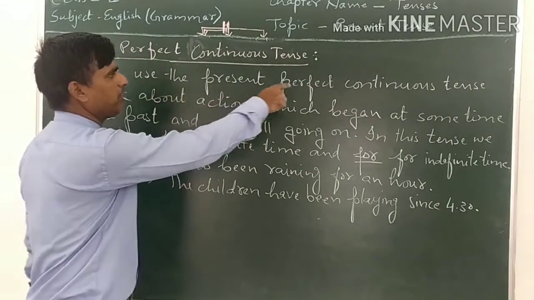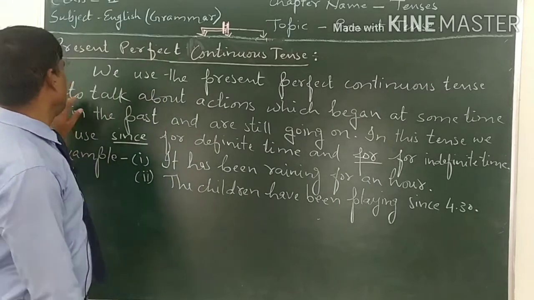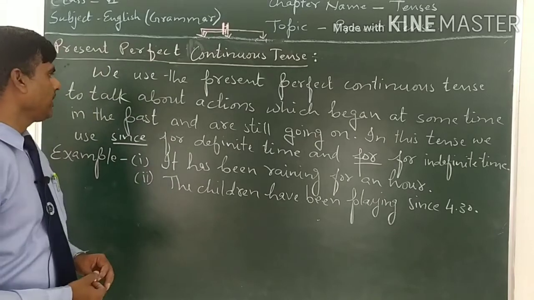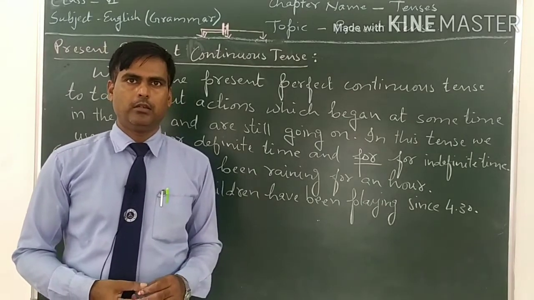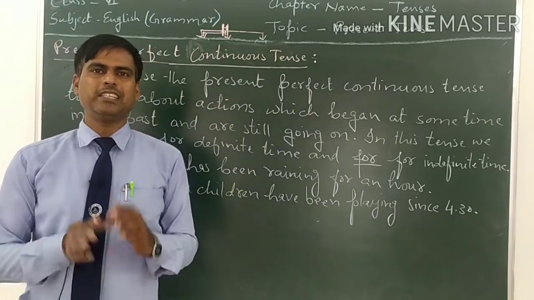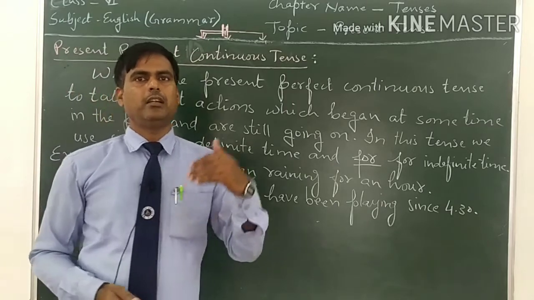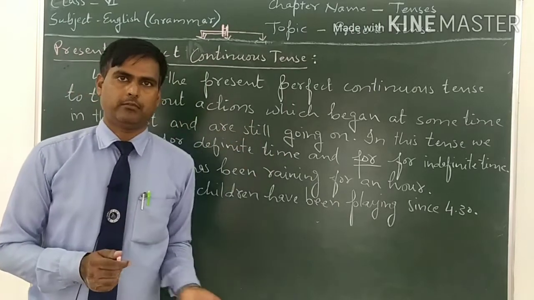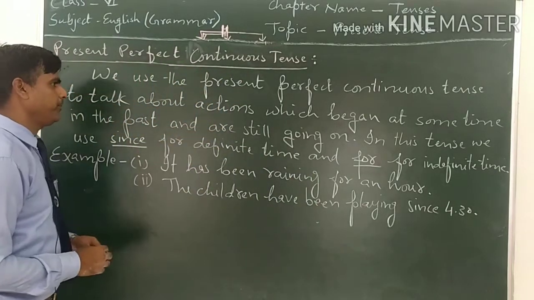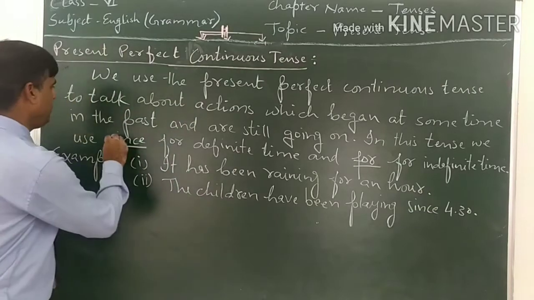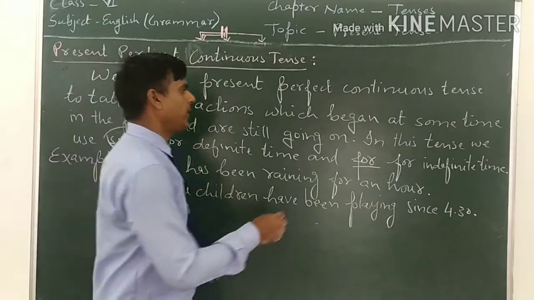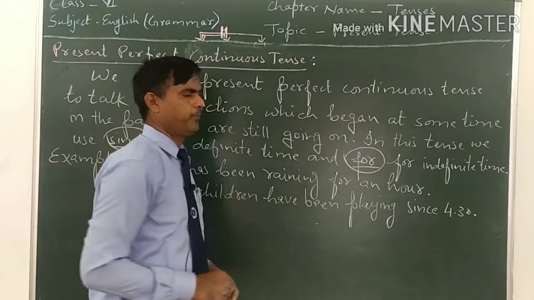We use the present perfect continuous tense to talk about actions which began at some time in the past and are still going on. The action was started in the past, but it is still going on. It is still in action. It is still in progress. And in this tense, we use since and for. We use since for definite time, and we use for for indefinite time.